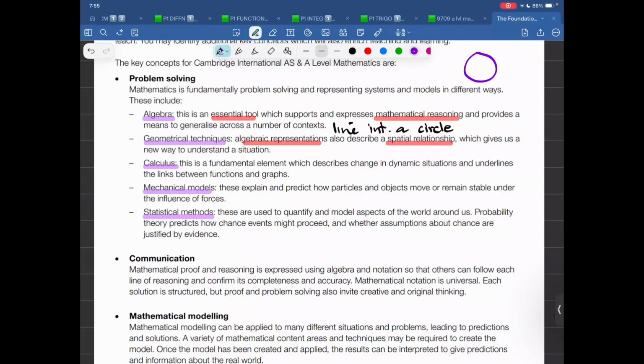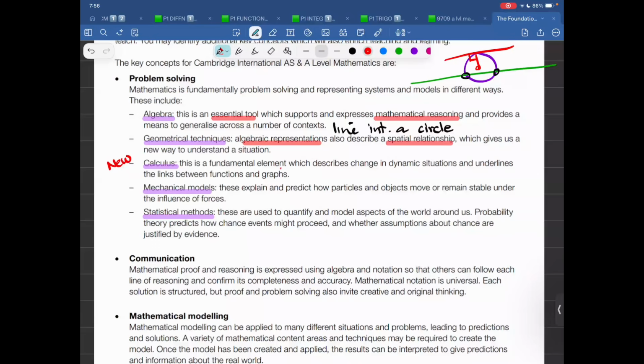You talk about a circle, you talk about a line. So a line and a circle could be intersecting at 2 points. It could be intersecting at one point. It could be not intersecting at all. So that is what they mean by geometrical techniques. The concept of the radius is perpendicular to the tangent at the point of contact. Got the idea?